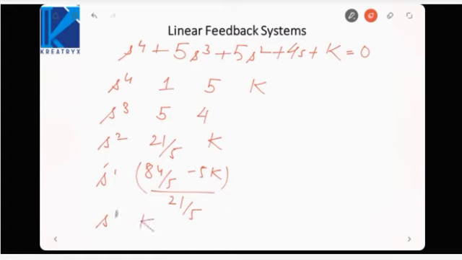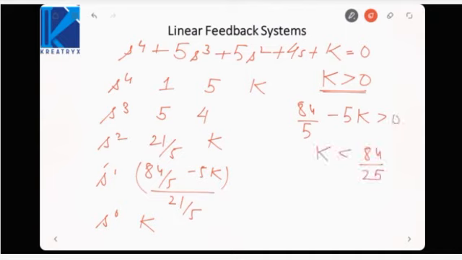Now I know for stability all the coefficients of the first column must be positive. That means if s raised to power 0 coefficient we see, k must be greater than 0, and also 84 by 5 minus 5k must be greater than 0. That is k must be less than 84 by 25. So k must lie between 0 and 84 by 25 for the system to be stable.